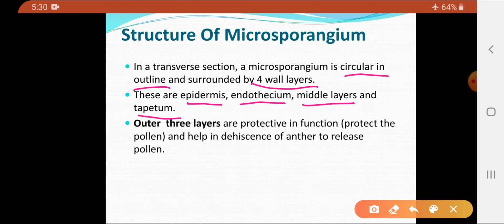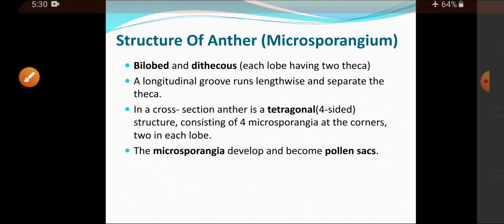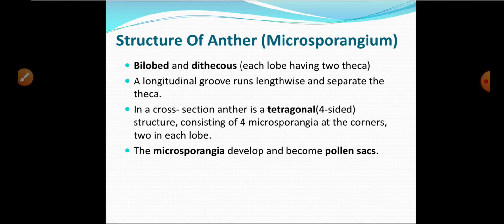Out of this, the outer three layers, that is epidermis, endothecium and middle layer, they are protective in function, that is they protect the pollen grains which are developed within the pollen sac, and finally they also play a very important role in dehiscence of the anther. Dehiscence means to break the anther so that the pollen grains could be released. So we will see the structure of the anther.